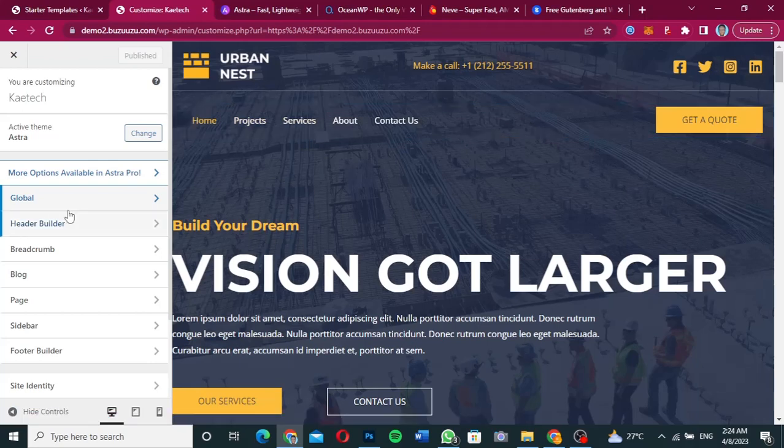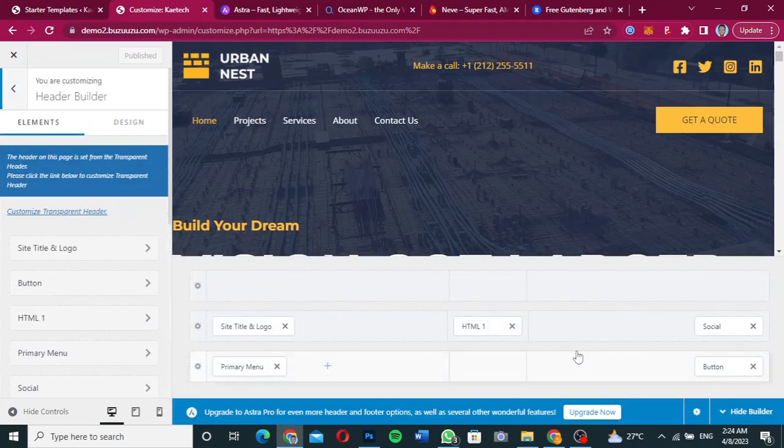And that is it. To edit this one, all you need to do is click on header builder over here, and as you can see, the header builder pops up for you to be able to edit it. It works the same as the Cadence theme, so I'm not going to waste time over here. I've done an intensive video about the Astra theme. I'll leave a link in the description. You can go ahead and watch that full tutorial about the Astra theme over there.